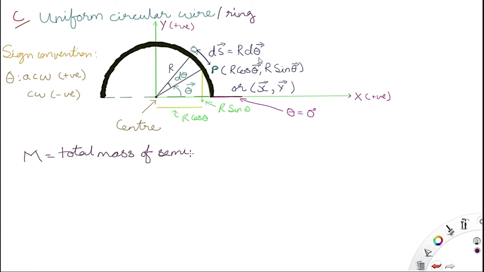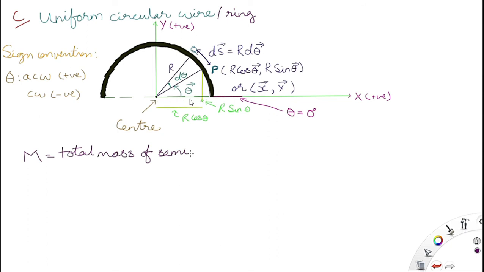Theta is the angular displacement or angular position or phase. Theta is equal to 0 when we start. Now this is r sin theta, and from here to here this is r cos theta.